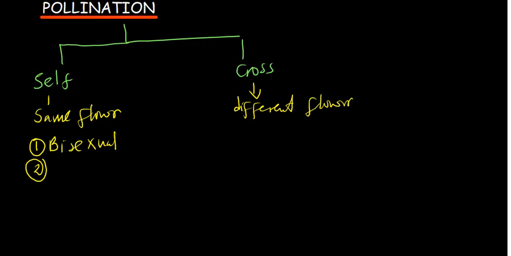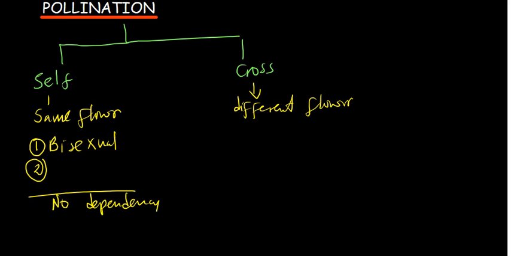Now, what are the advantages of self-pollination? One, they do not depend on external agents of pollination such as insects or wind. That is one important thing. Apart from that, there is also less wastage of pollen and energy, because during wind and insect pollination, a great number of pollen grains are lost.